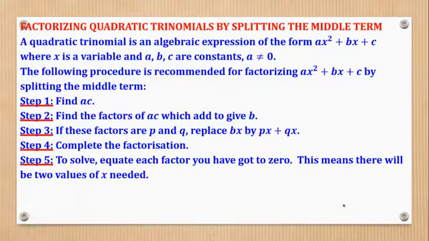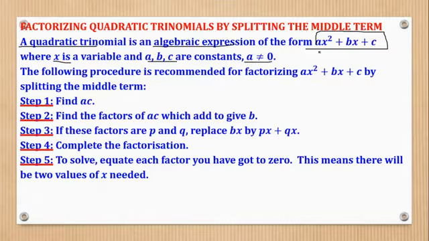Okay, now we shall go to the long awaited. So all along I've been targeting this part, which involves factorizing quadratic trinomials by splitting the middle term. This splitting the middle term is the part which already disturbs, but today we shall look at it. So a quadratic trinomial is an algebraic expression of the form this, where x is a variable, a, b, c are constants, and a is not equal to 0.